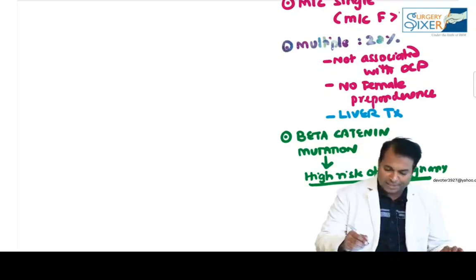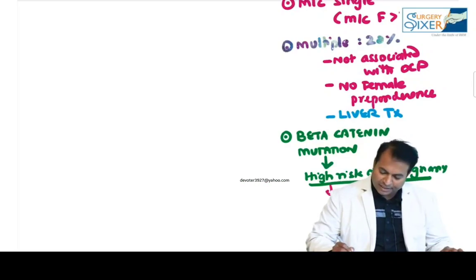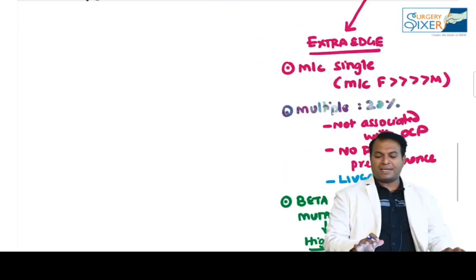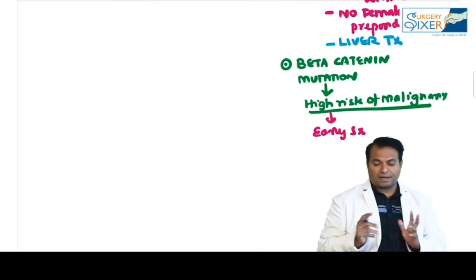So this point is an MCQ for exams. They have high risk of malignancy and they need surgery. So please don't forget these three points: it is a benign tumor which can go for malignancy and rupture in 50% of the patients. Rupture is seen in adenoma.